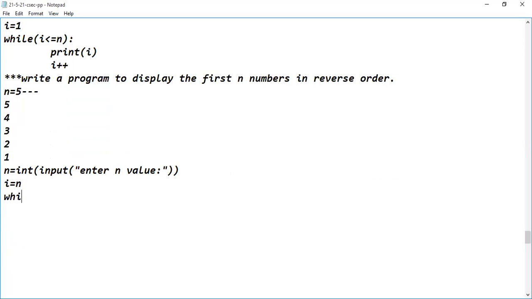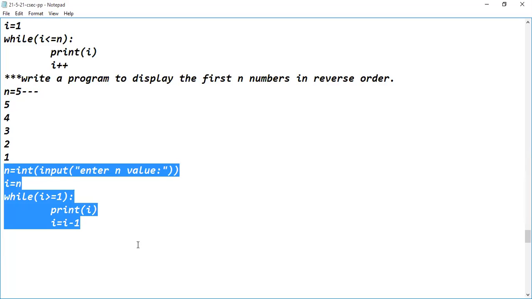Now while of condition. Can anyone tell me the condition? I greater than or equal to 1, colon. Then give one tab space and display what? Print of I. Then after that, I equal to I minus 1. So this is the logic.